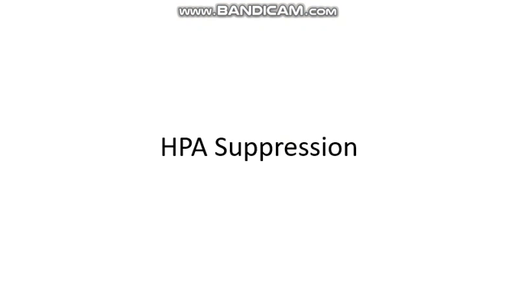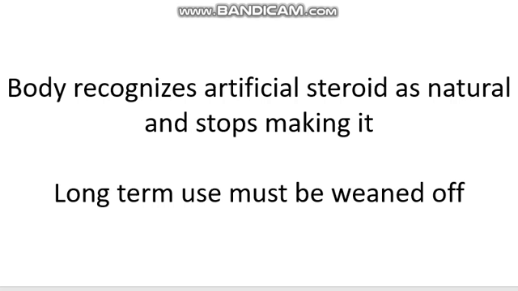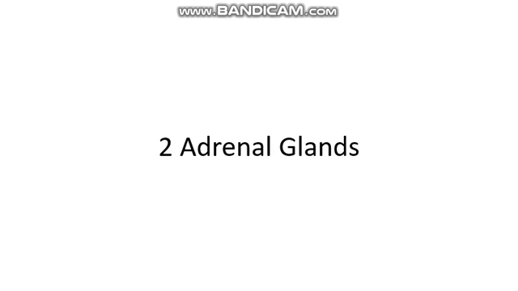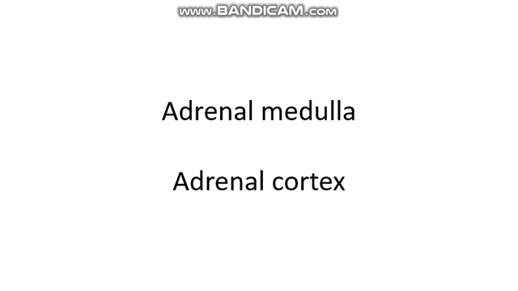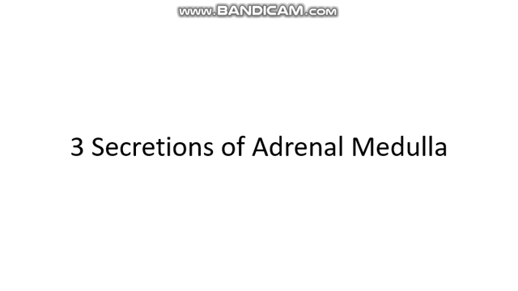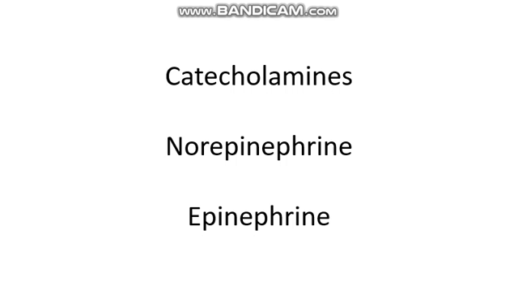HPA suppression is when the body recognizes an artificial steroid as natural and stops making it. If there is long-term use, they must be weaned off. The 2 adrenal glands are the adrenal medulla and the adrenal cortex. 3 secretions of the adrenal medulla are catecholamines, norepinephrine, and epinephrine.